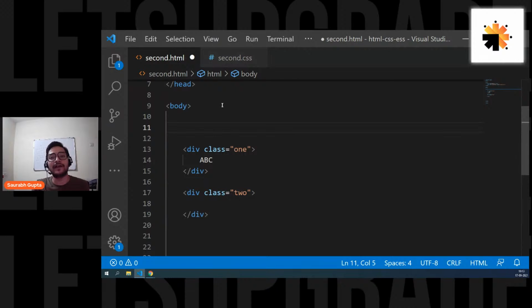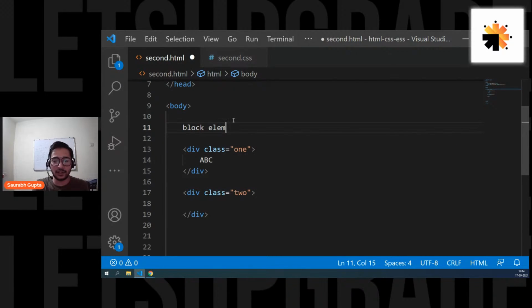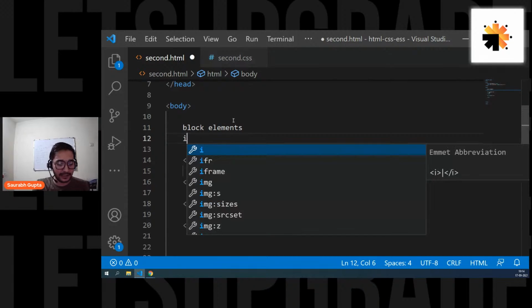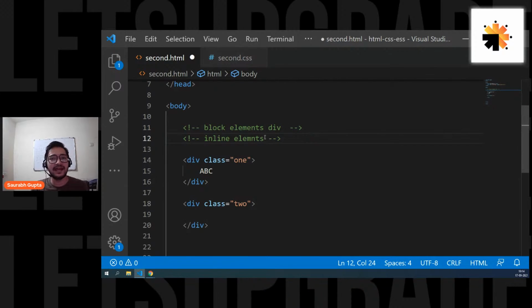So guys, there are types of elements. There are categories of elements, like, there are categories in which your element belongs. So basically all the elements, all the tags that you create here, they belong to a specific category. There is one category that is called block elements, and there is a category of inline elements. These are the two basic categories that you have: block elements and inline elements, and div comes under block elements. Div, section, main, nav, footer, header, all of it comes under the category of block element.